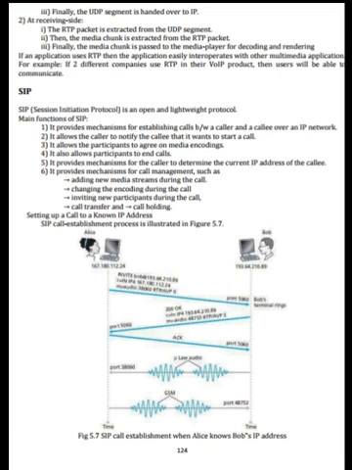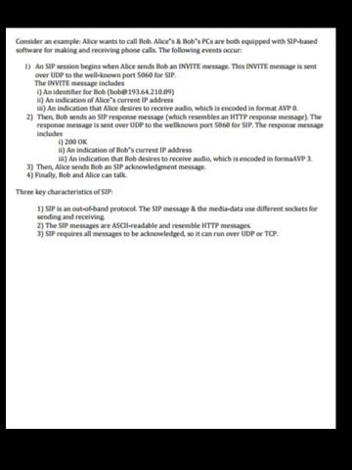Setting up a call to a known IP address: the SIP call establishment process is illustrated in the figure. See the figure here. Consider an example. Alice wants to call Bob. Alice's and Bob's PCs are both equipped with SIP-based software for making and receiving phone calls. The following events occur. An SIP session begins when Alice sends Bob an INVITE message.